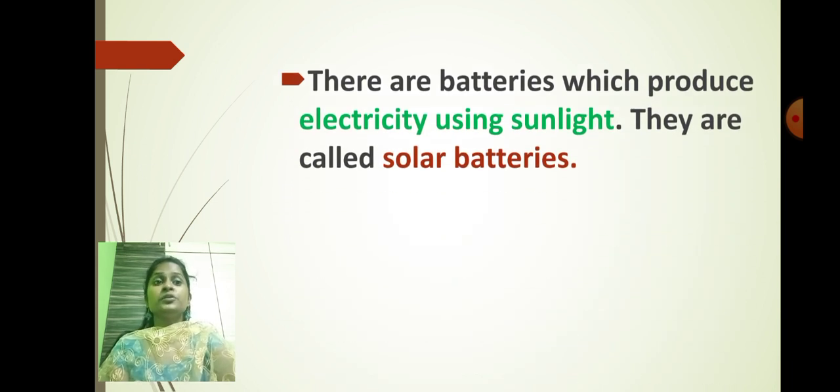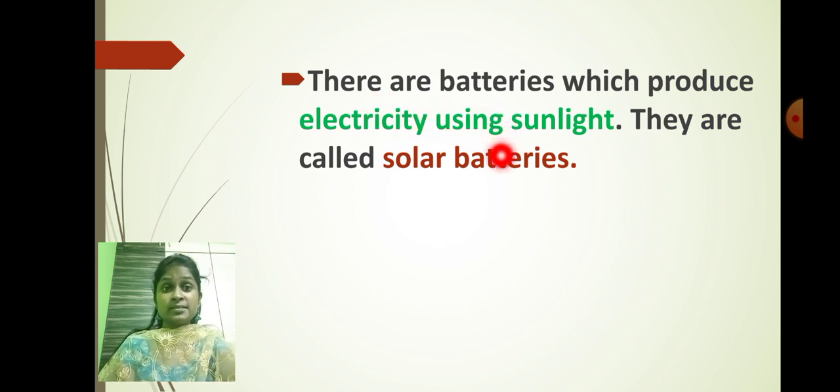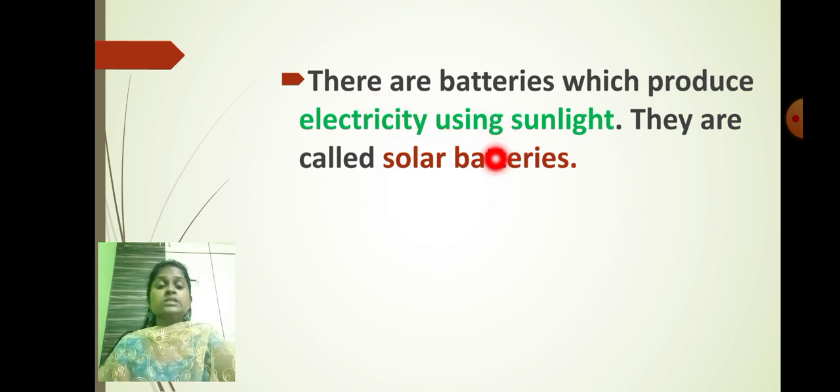But students, you all know that there are batteries which produce electricity by using sunlight. So you must have heard about the solar battery, or you must have heard about the solar panel. When this battery absorbs the sunlight, it produces electricity. So they are called what? Solar batteries.